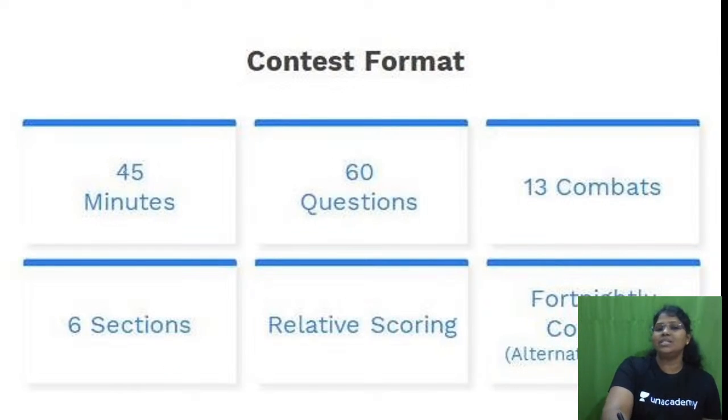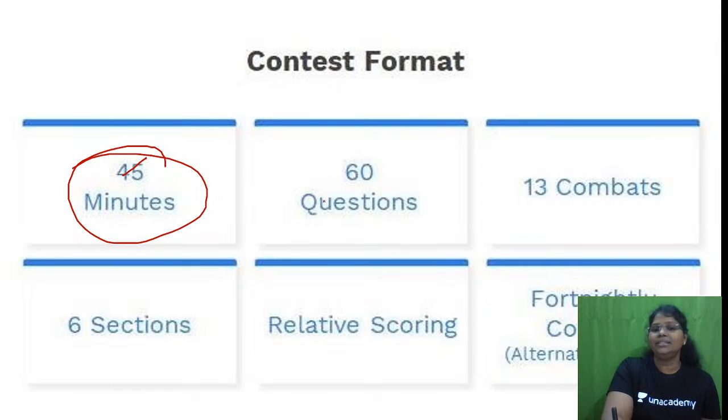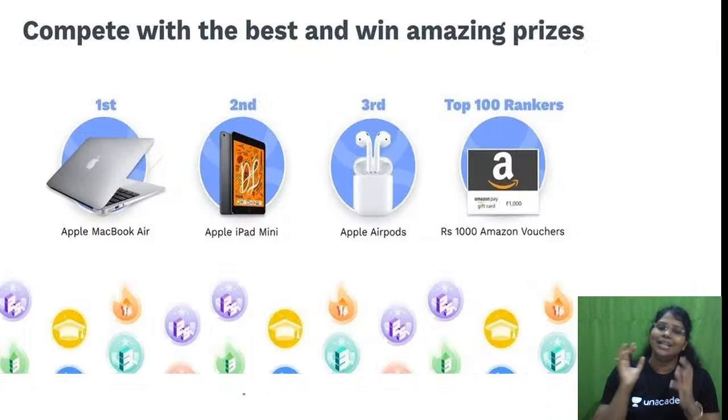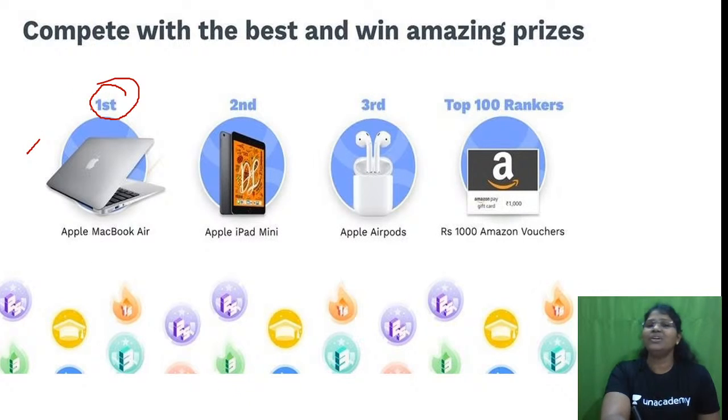Ma'am, what is the contest format? 45 minutes contest, 60 questions, 13 combats, 6 sections, relative scoring, fortnightly contest, alternate Sunday. Is this fine? Then, this is the most exciting page. What is this? For the top, who secured the first rank? First ranker will be awarded a gift of first prize Apple MacBook. Second is Apple iPad Mini. Third is Apple AirPods. And for the top 100 rankers, the prizes are rupees 1000 Amazon vouchers.